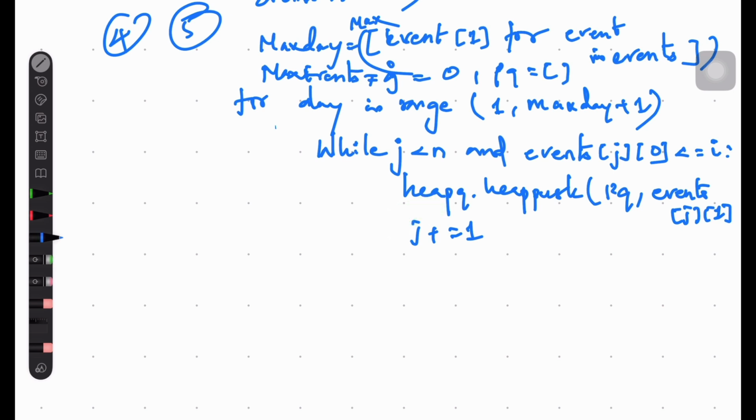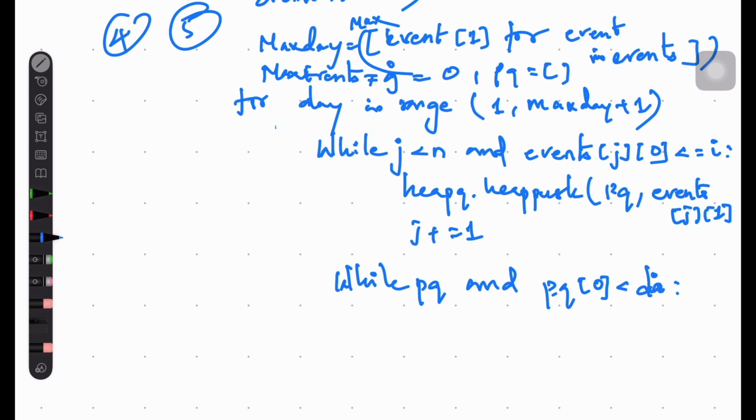So then again, until the priority queue is there, and priority queue 0 will always hold the smallest amount, less than or equals to I. Sorry, less than I, equals also we can use. I is nothing but here the day, right?